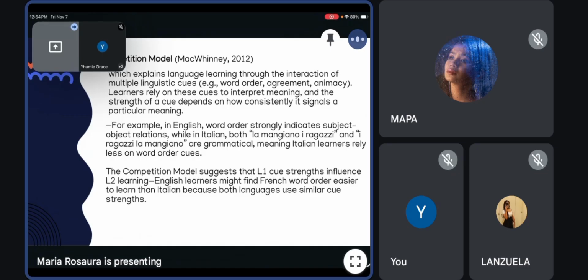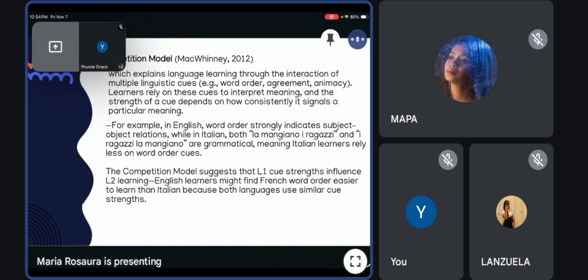For instance, English speakers rely mainly on word order, while Italian speakers depend more on verb endings. So when learning another language, learners may transfer these habits, which can cause difficulty. The strength of certain cues in the first language affects how the learner notices and interprets cues in the second language.